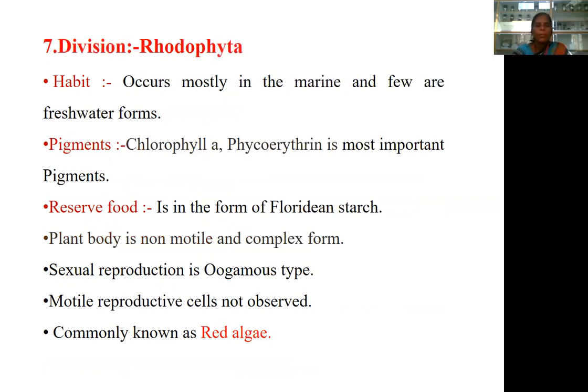Division Rhodophyta occurs mostly in marine habitat and a few are freshwater forms. Chlorophyll a and phycoerythrin are the most important photosynthetic pigments recorded in this division. Reserve food materials are recorded in the form of Floridean starch. The plant body is non-motile and complex in nature. Sexual reproduction is oogamous. Motile reproductive cells are not observed in this division. The Rhodophyta members are commonly known as red algae. Thank you.